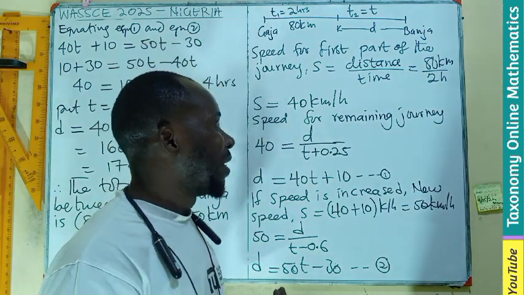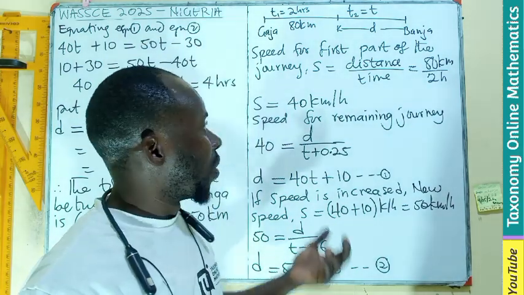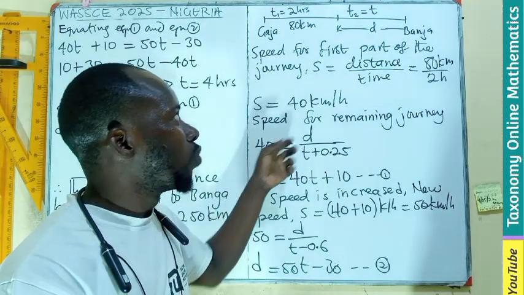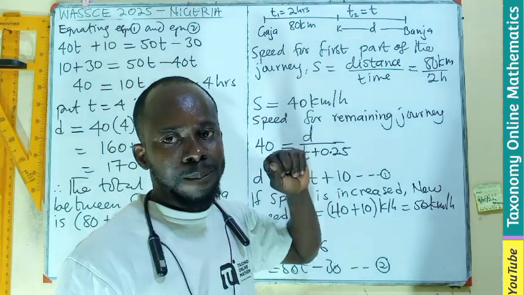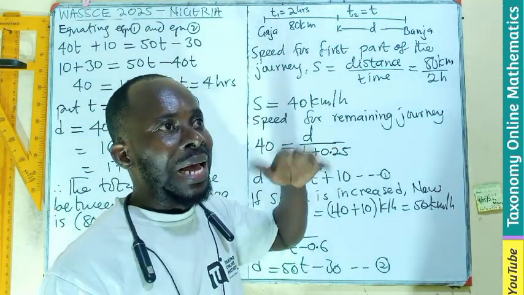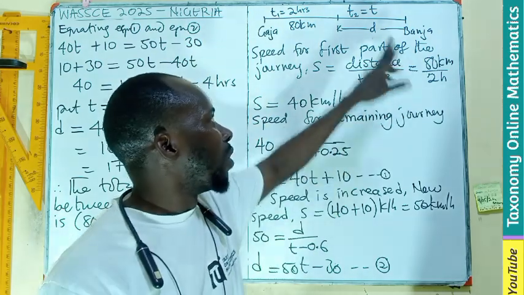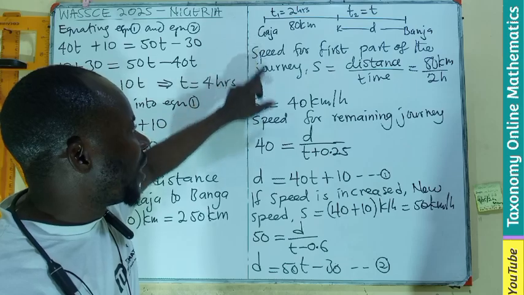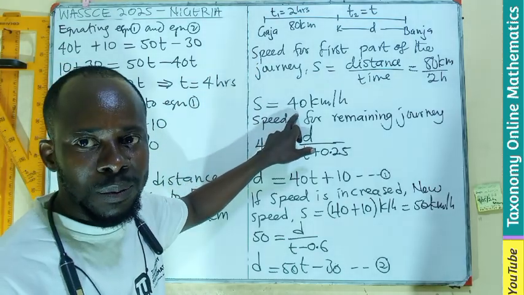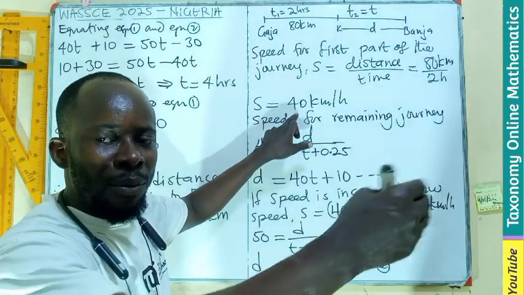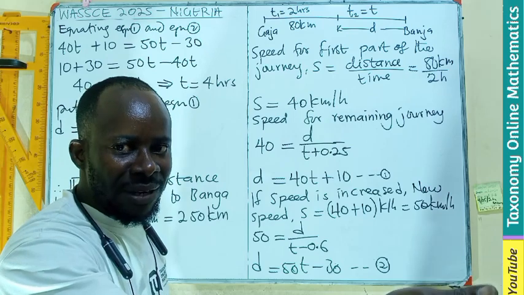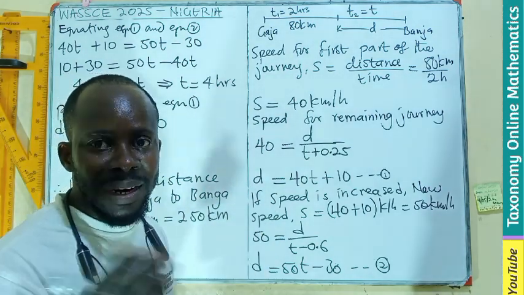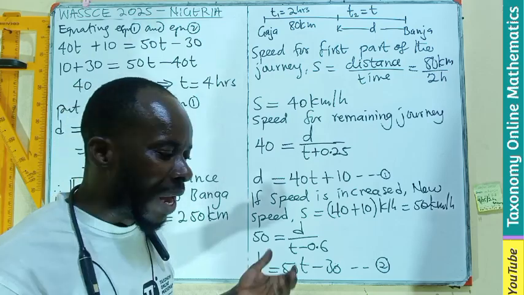Now, this can also be done in different ways. Instead of expressing this in terms of speed, we can also decide to find the time. Time is also distance over speed. So if I'm looking for this time, it's going to be this distance over the speed of 40 that will have been used. And that will be equal to the time I'm looking for plus the extra 15. You do the same for the next one, you come back to the same concept. The time is 10 minutes plus, so I'll leave it.